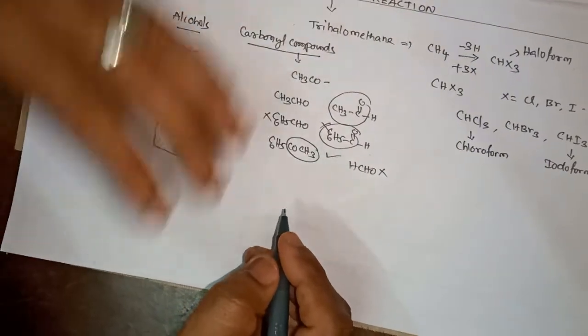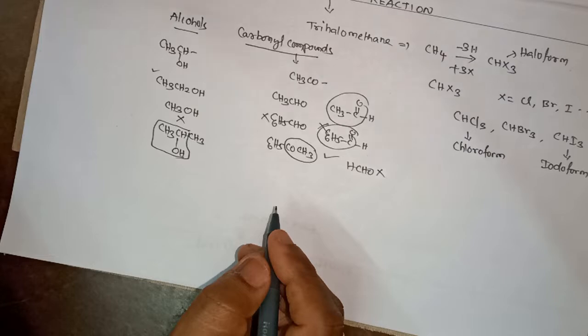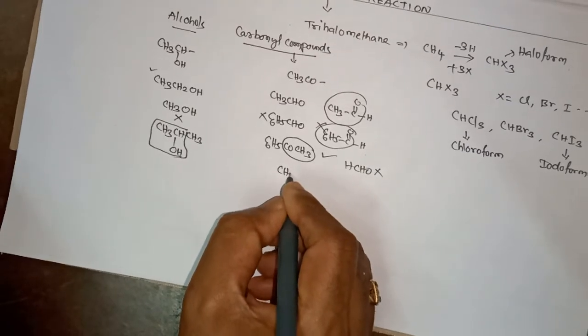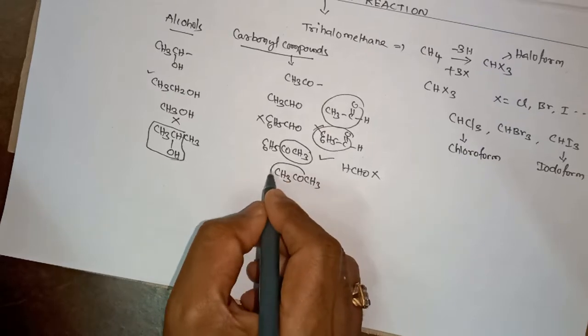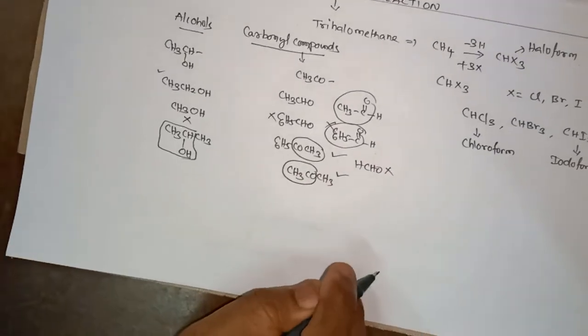The carbonyl compound may be either an aldehyde or a ketone. Suppose I take acetone, it has the CH3CO group, so it is involved in haloform. Any carbonyl compound which contains a methyl ketone group is involved in the haloform reaction.